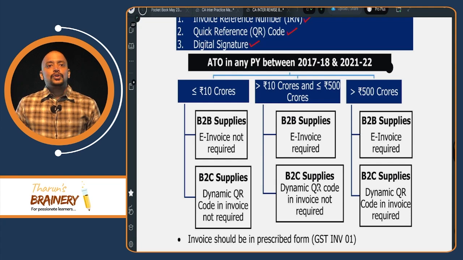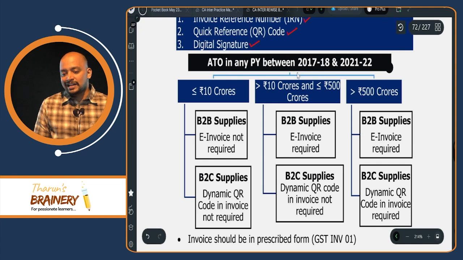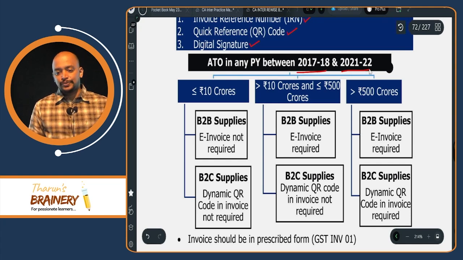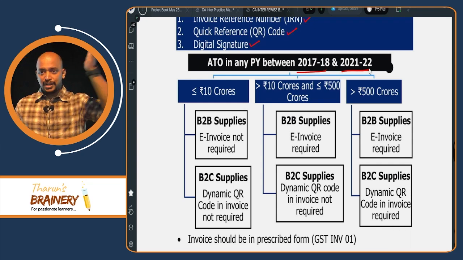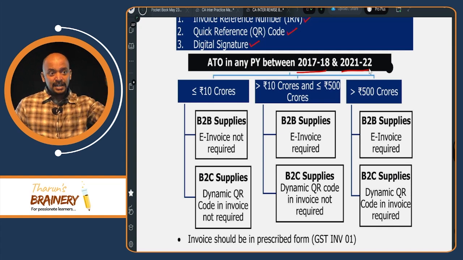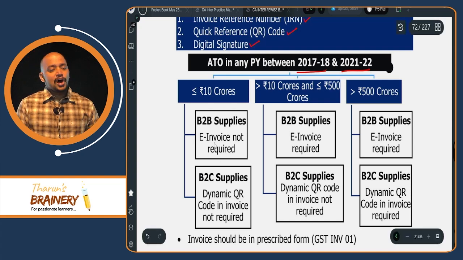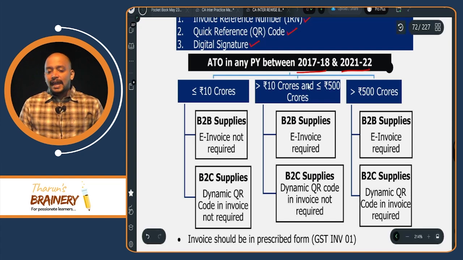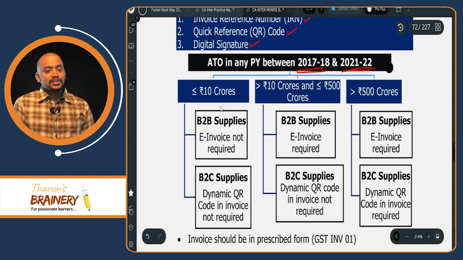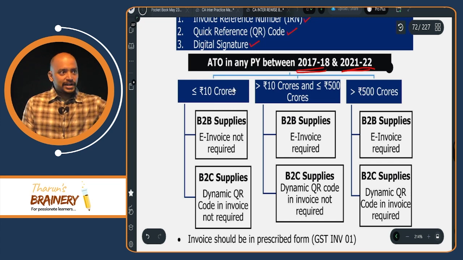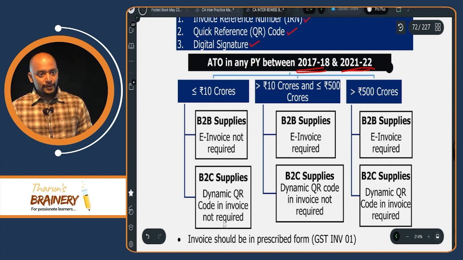If aggregate turnover in any previous year between 2017-18 to 2021-22, any one year, if it does not exceed 10 crores, neither e-invoice nor dynamic QR code.